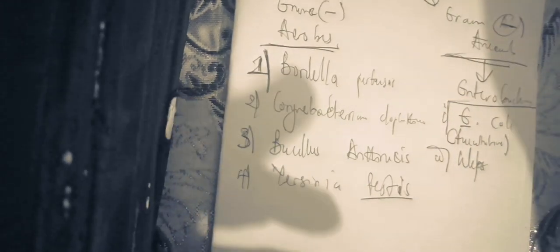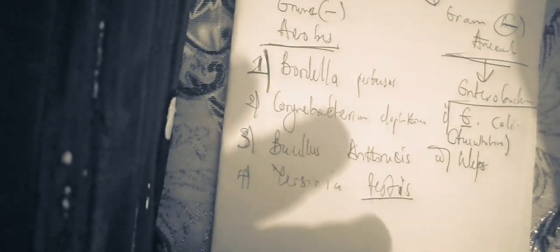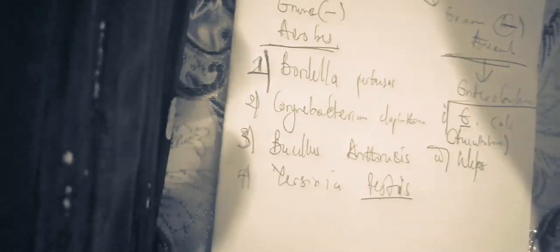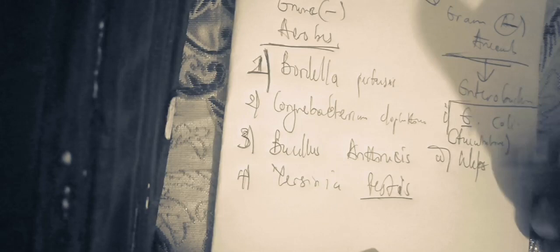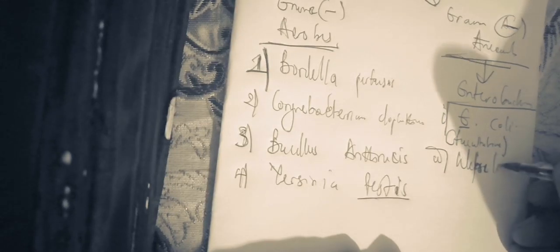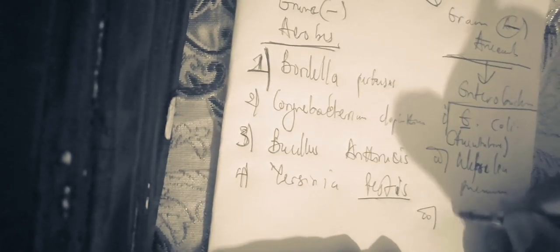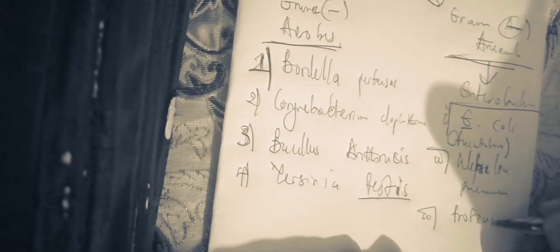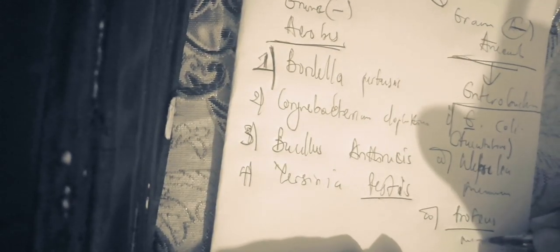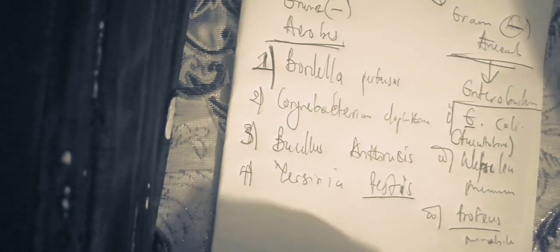Klebsiella also has more of an aerobe quality. Is it clear? It's more of a gram-negative aerobe quality, but it's still under the anaerobes, because it can live in the lung. So we have Klebsiella pneumoniae. And then the third one, you have Proteus mirabilis. So all those can be classified under the gram-negative anaerobes.